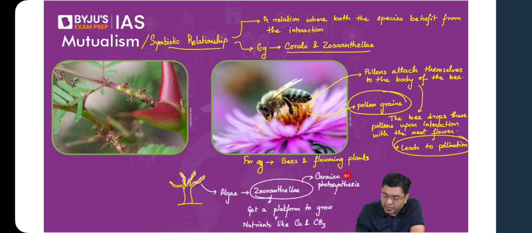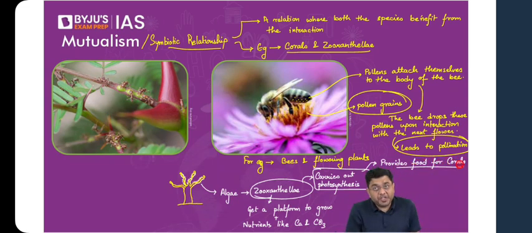And that manufactures food or provides food for corals. So hence, it is a mutually beneficial relationship for both of them. Okay, so that is what is referred to as a symbiotic relationship or a mutualistic relationship.